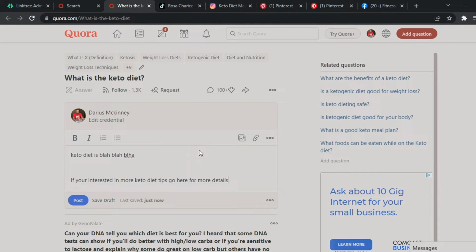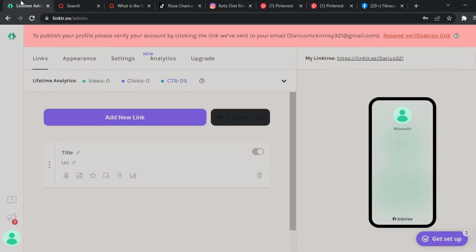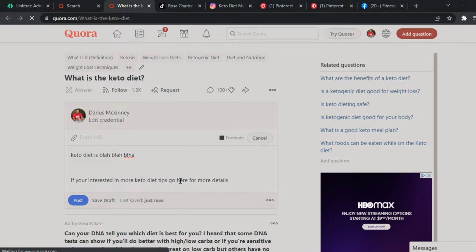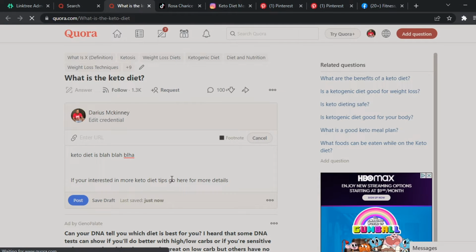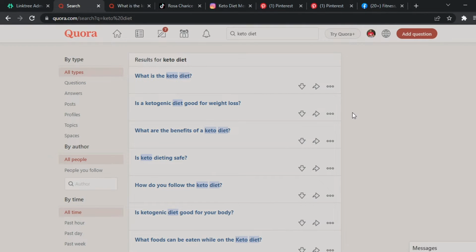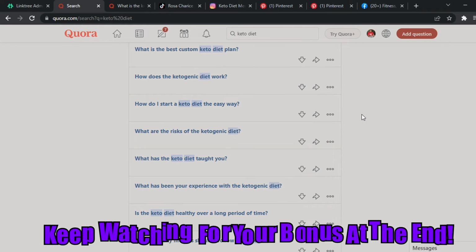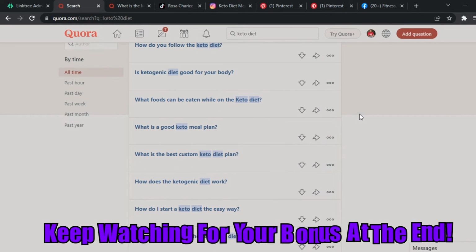This is where you put your affiliate link: go here for more details. For your affiliate link, you go back to Linktree, go right here to share your link, and get your link. Go back to Quora, highlight go here for more details, and link it. Once people click that, they go to your offer in your niche, and they're going to buy from you. The beauty of Quora is that there are hundreds of different questions you can choose from on a daily basis. Answer maybe 5 to 10 each and every single day to make money.